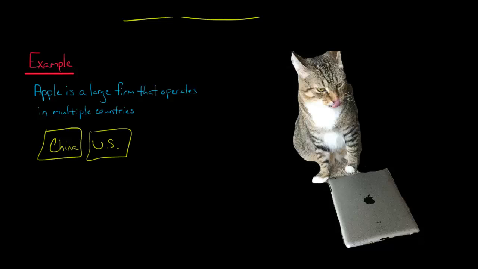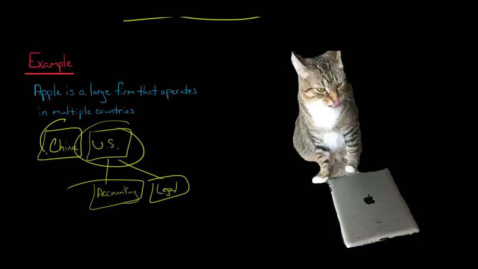But then within the US division, maybe they have their own accounting department that is just for the U.S. division and handles all the accounting related to the U.S. division. It's possible that they have their own legal department that is just specific to the U.S. division. And so if we take the accounting department as an example, let's go back to this U.S. and China and so forth.